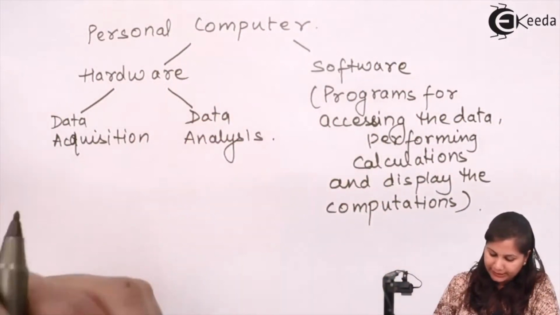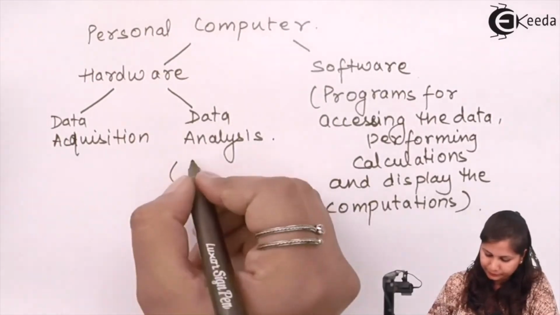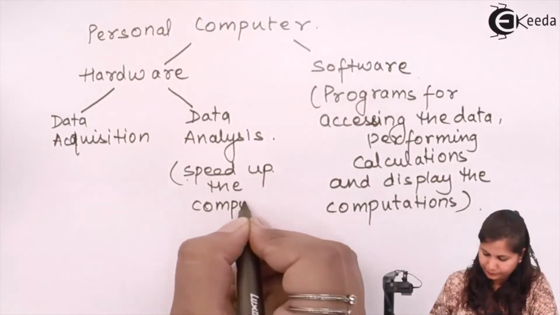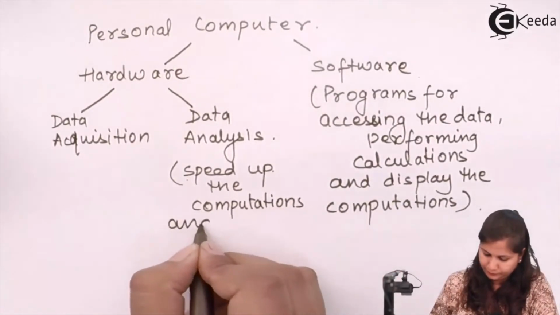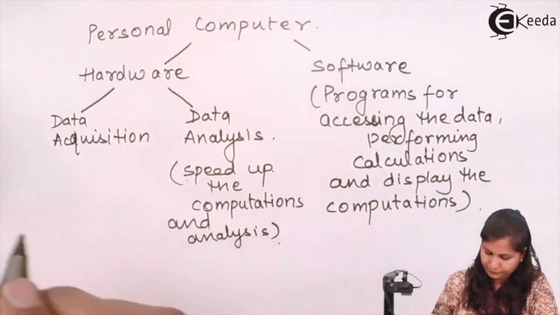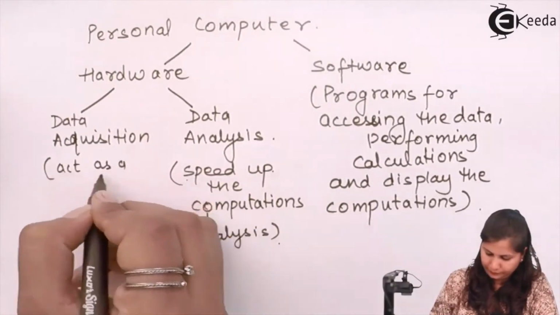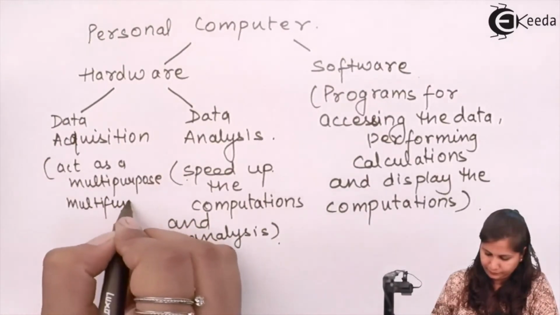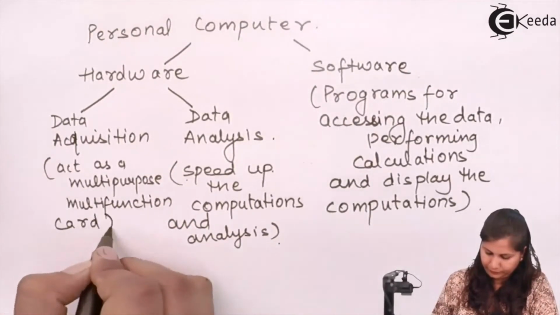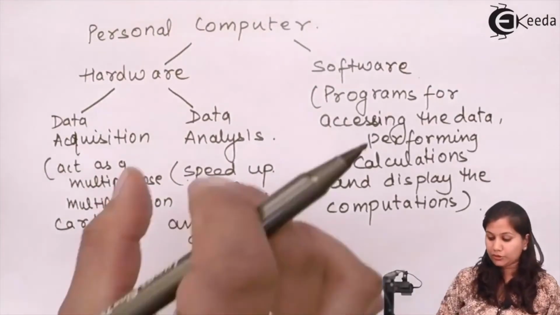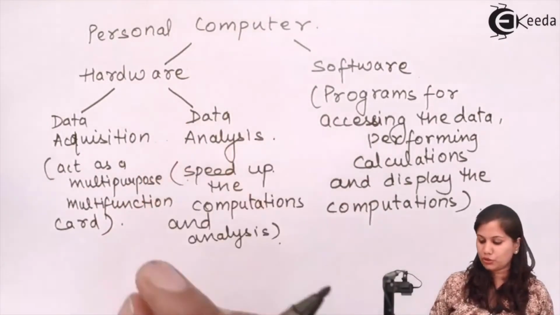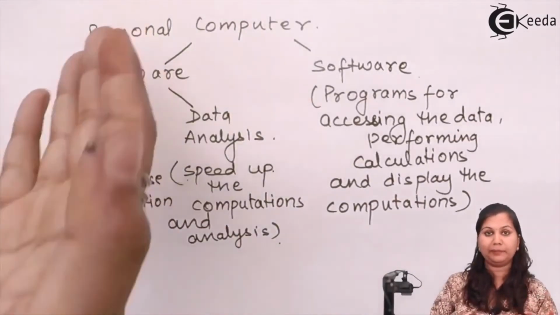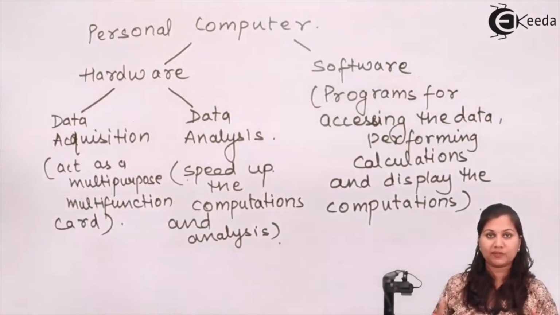Now the data analysis hardware is used to speed up the computations and analysis, because we are using personal computers and their speed is very good.